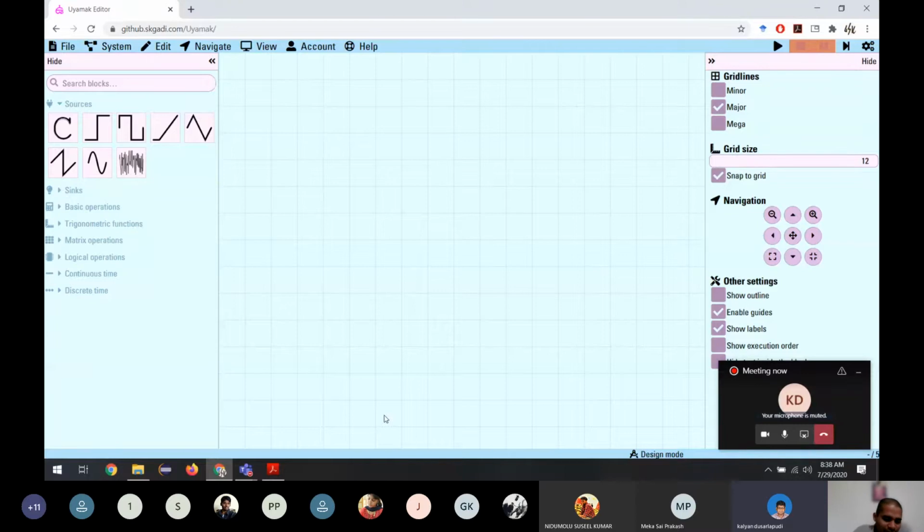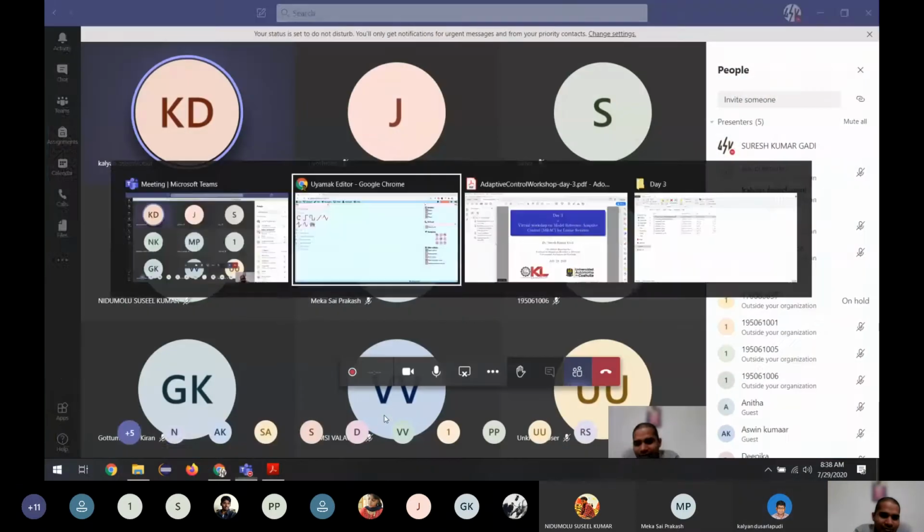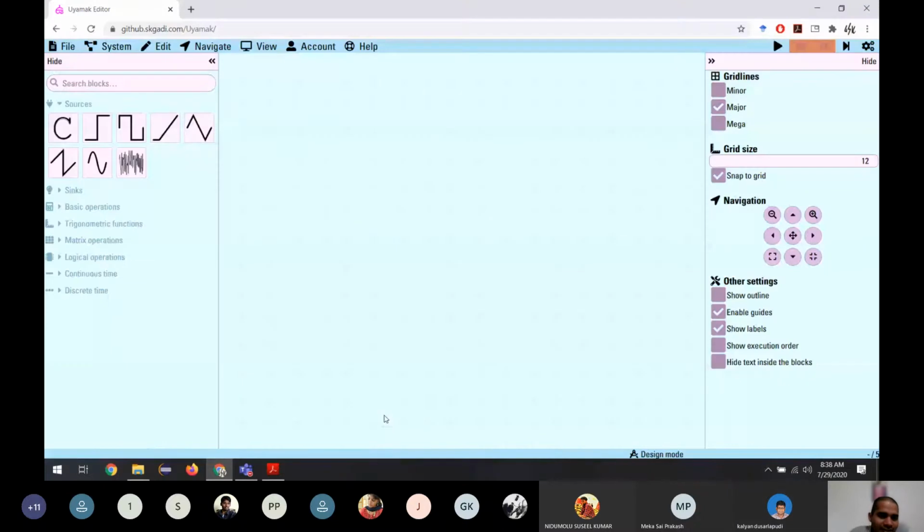Okay, if no one is having doubts, let me share some of the bugs in the program which we have found recently, so that if you find the same, you can try to solve it.